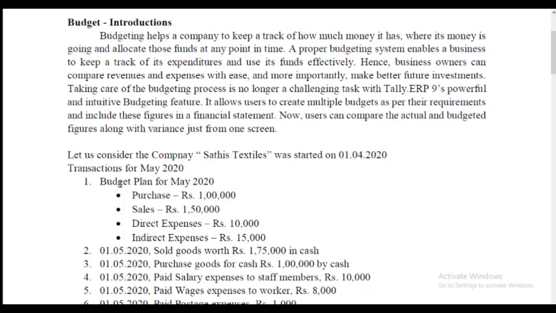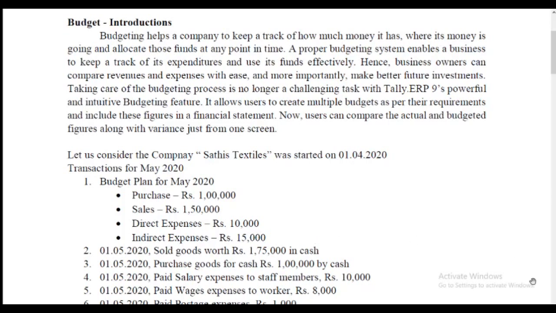The company planned the budget for May 2020: purchase only rupees 1 lakh, but the turnover, the sales, up to 1,50,000, and the direct expenses for May 2020 only 10,000, indirect expenses also rupees 15,000.